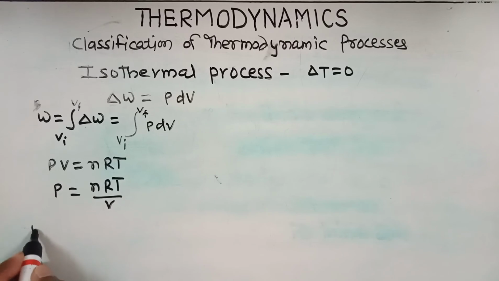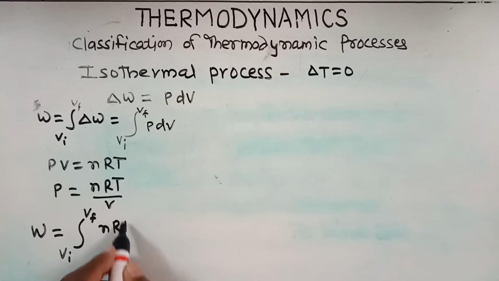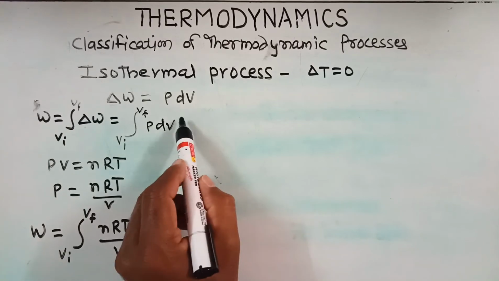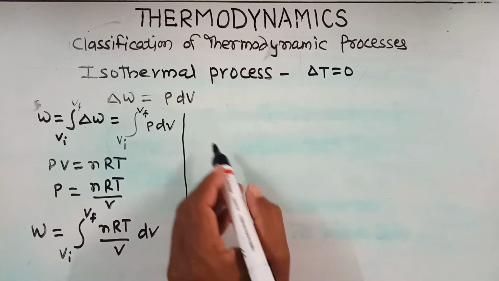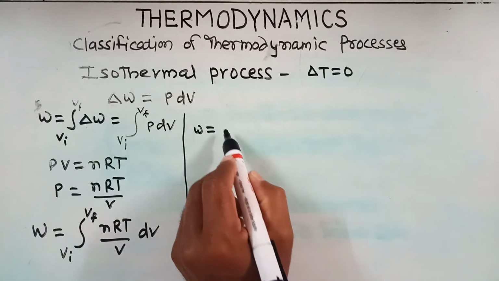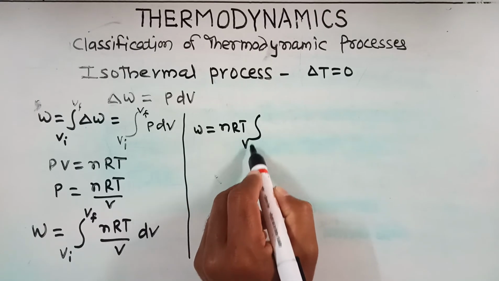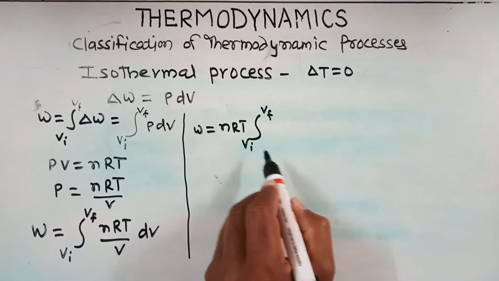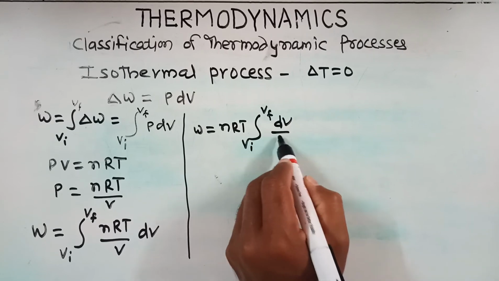We get the equation for work done W is equal to the integral from Vi to Vf, where P is equal to nRT upon V, and the variable is dV. Now the variable is V, these are the constants, so outside the integration we get W is equal to nRT times the integration, with limits from initial value Vi to final value Vf, of dV upon V.